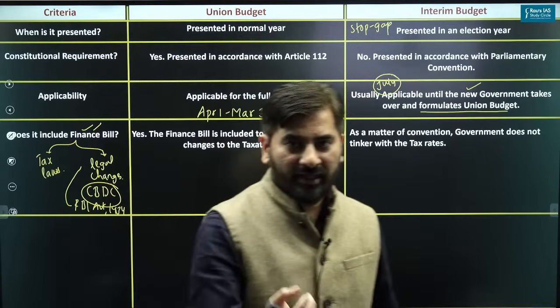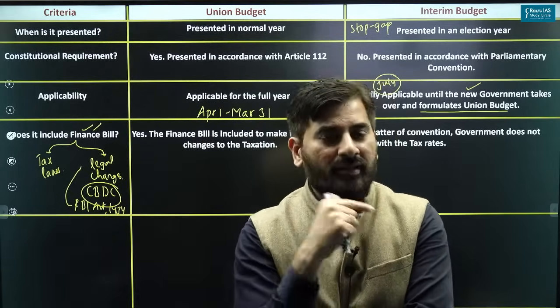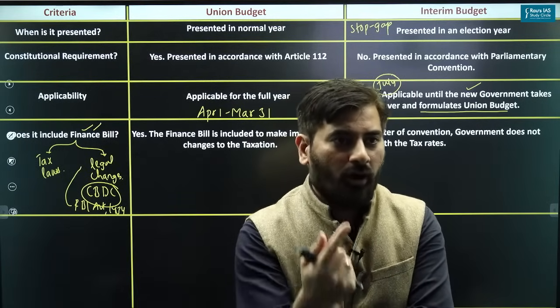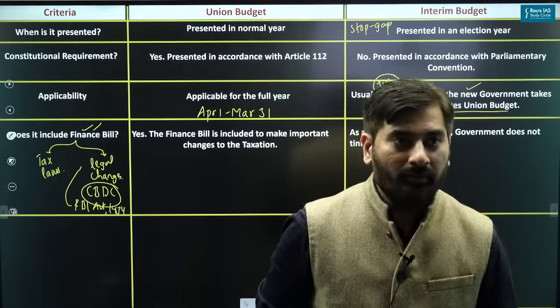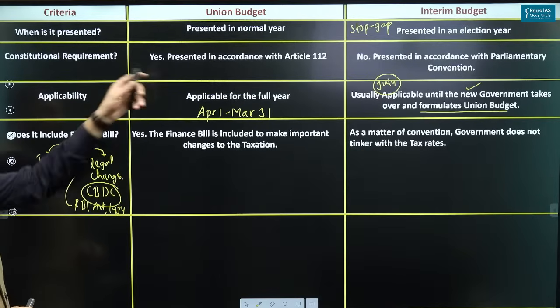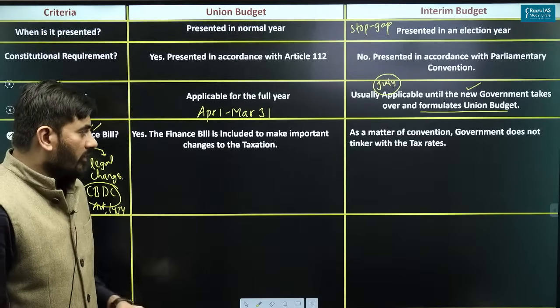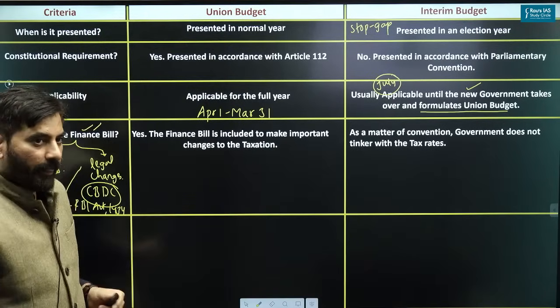So in a nutshell, the finance bill means two things. One, changes to the tax laws, and two, some important changes to laws which the government wants to introduce as part of the budget. Both are incorporated here. So normally in the union budget, the finance bill is included because the government would want to make changes to the tax laws.